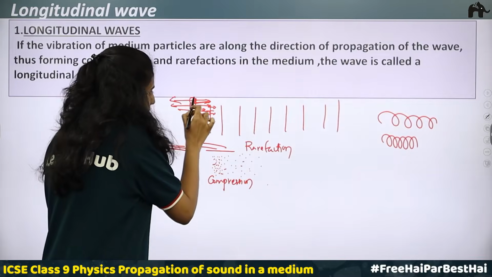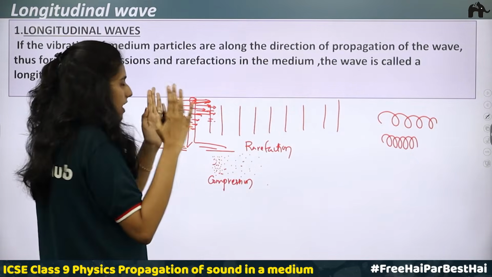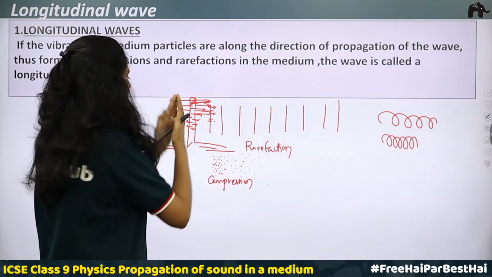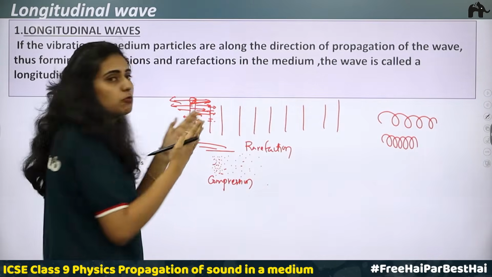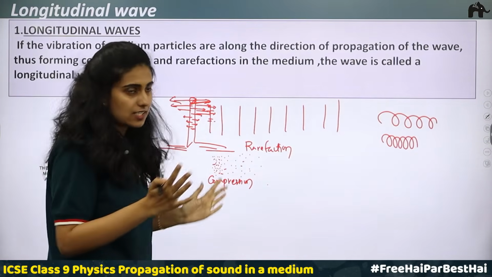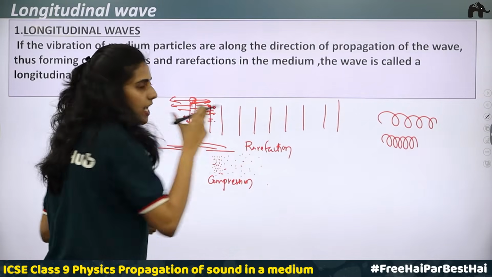So when the metal strip moves to one side, to the right side, what happens? The particles of air are coming close to each other. It produces a compression. Okay. Then when the metal strip moves to the other side, the particles of the air are released. It is relaxed. Okay. This region we call the rarefaction. So one compression and a rarefaction.